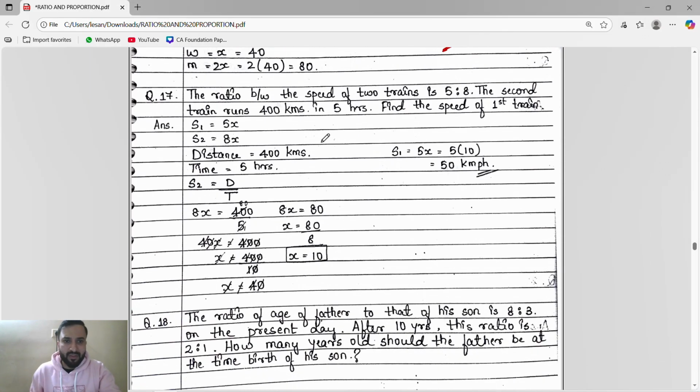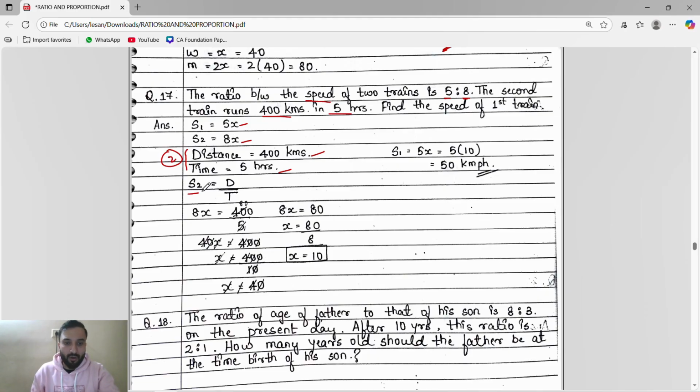Very simple thing. See, the ratio between the speed of two trains. The speed of one train is 5x. Speed of second train is 8x. They said the second train runs 400 kilometers in 5 hours. So distance is 400 kilometers, time is 5 hours. This is for the second train, right? Find the speed of first train.